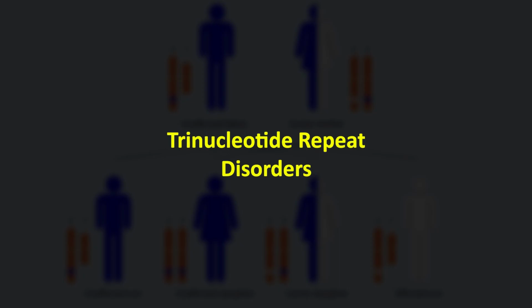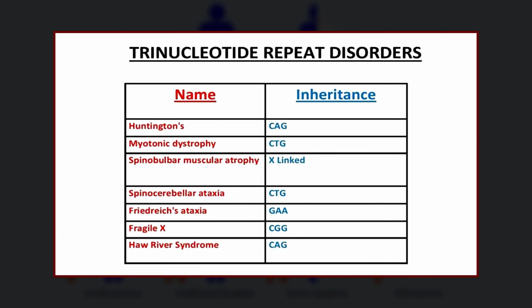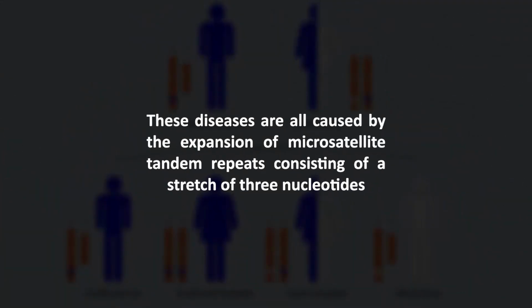Dear students, another example is the trinucleotide repeat disorders. Trinucleotide repeat disorders also follow a non-Mendelian pattern of inheritance. These diseases are all caused by the expansion of microsatellite tandem repeats consisting of a stretch of 3 nucleotides. Typically in individuals, the number of repeated units is relatively low. With each successive generation, there is a chance that the number of repeats will expand. As this occurs, progeny can progress to premutation and ultimately affected states.